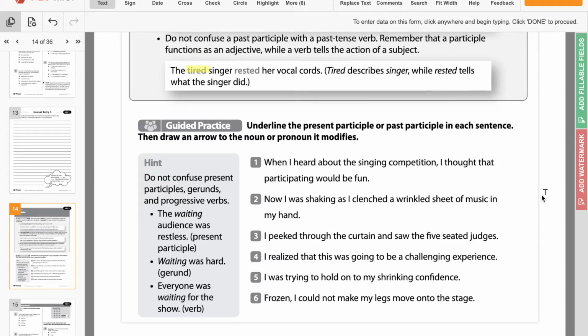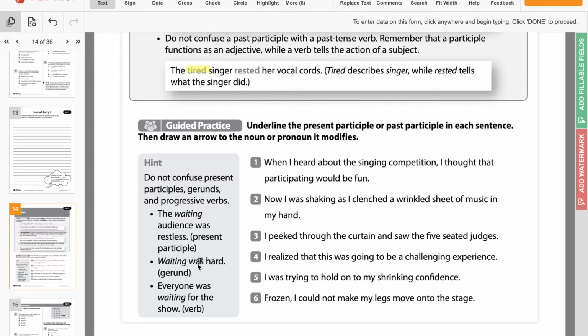The waiting audience was restless. What type of audience was it? A waiting audience. So that's a present participle. A gerund phrase, which is what we've talked about before, functions as a noun. Waiting was hard. Okay? So here you're saying what type of audience, right? Here you're saying what was hard? Waiting, because waiting is a noun. So the difference is, what was hard makes a gerund, and what type of audience, because it's describing the audience in more detail. So this is what we're looking for here.